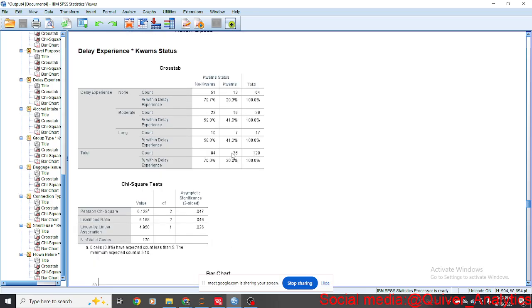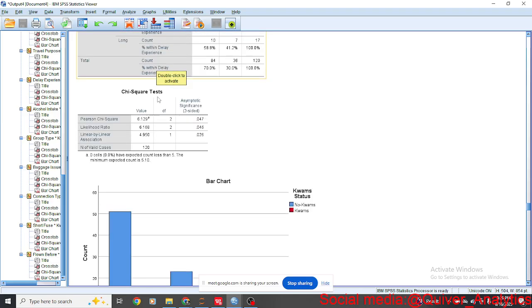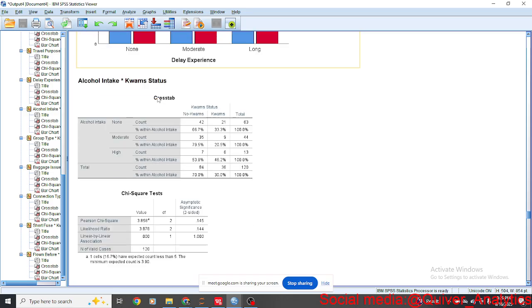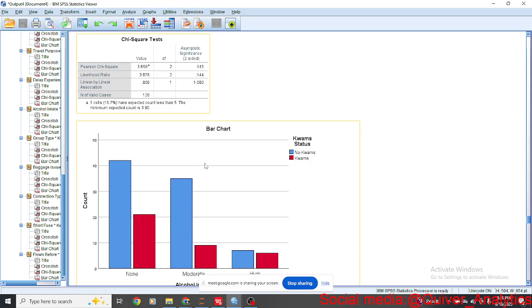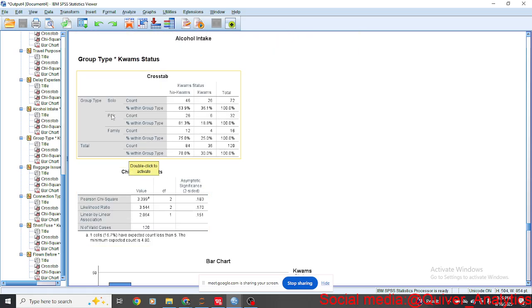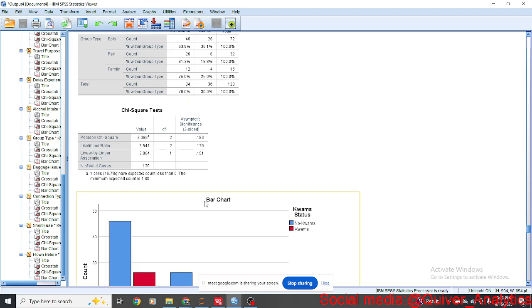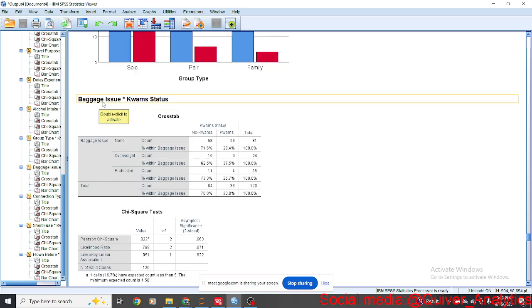So we know there's a relationship, you can note it somewhere, that the delay experiences and Kwams status have a significant association between them. You see that I interchangeably use relationship and association. They are the same thing. Alcohol intake, surprisingly, has no relationship. Group type, whether the person is flying solo or in a pair or family, we really can't establish an association with being chaotic. And baggage issue,